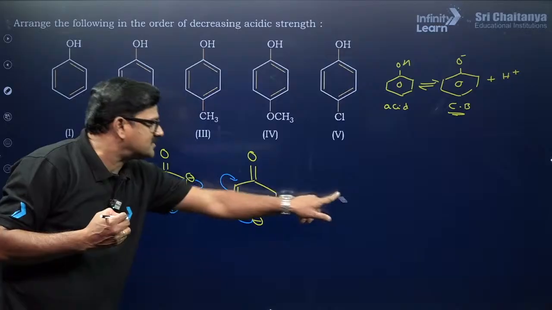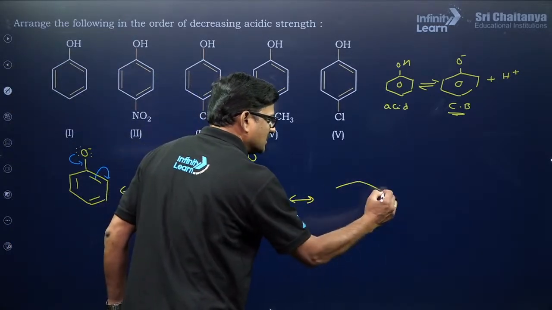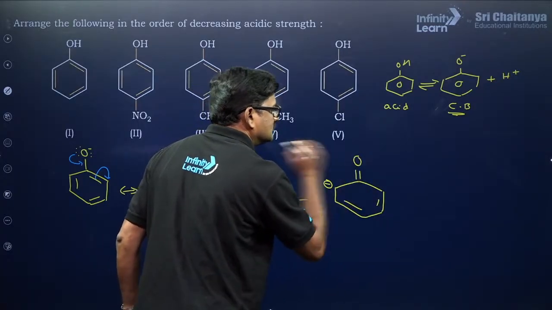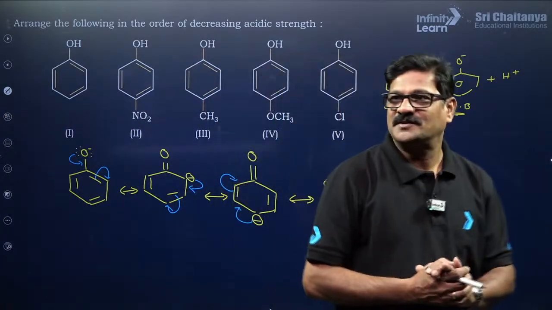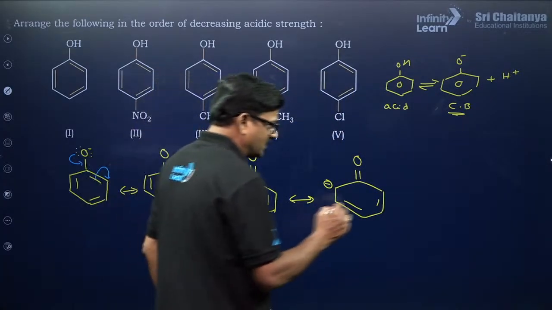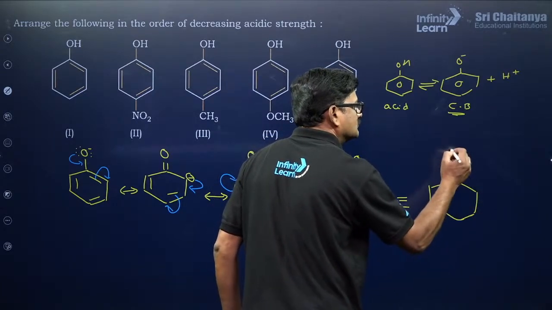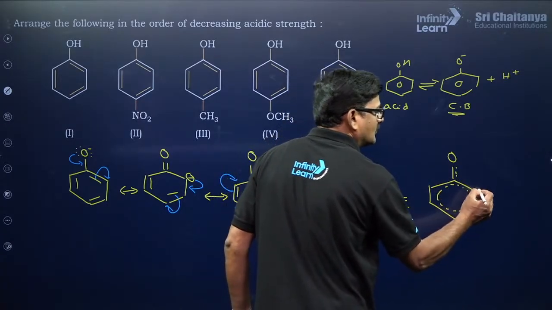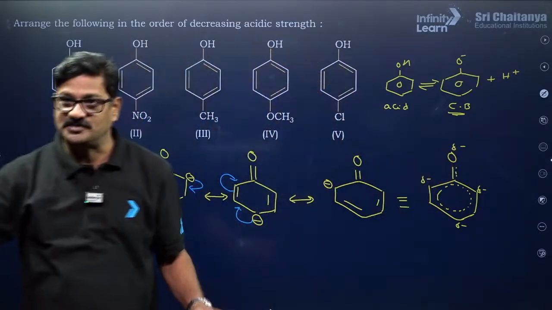What do you understand from these resonating structures? Now in this resonating structure, negative charge is here, negative charge is here, so charge delocalization takes place.